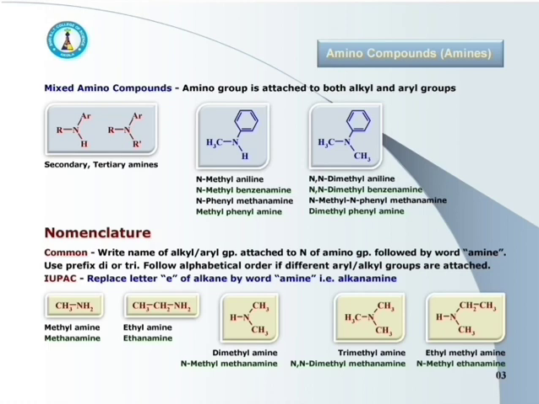Now CH3CH2NHCH3, it is ethylmethylamine, or we may call it N-methylethanamine. It is N-methylethanamine. Here we have to follow alphabetical order: ethylmethylamine, not methylethylamine.